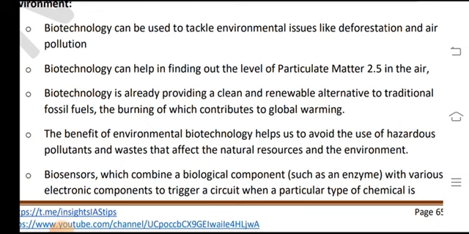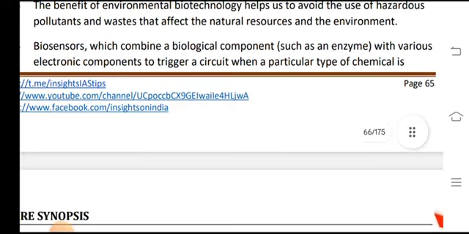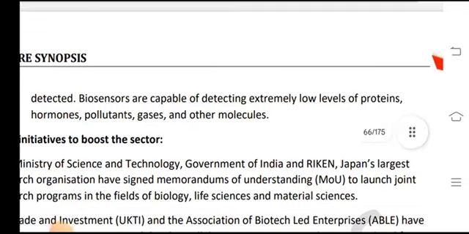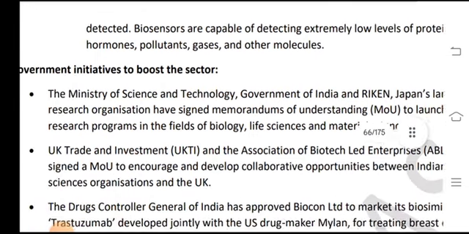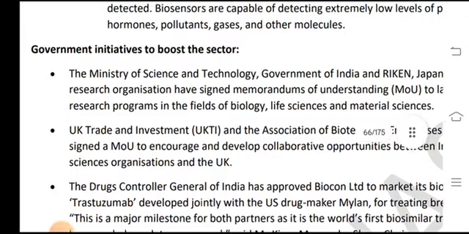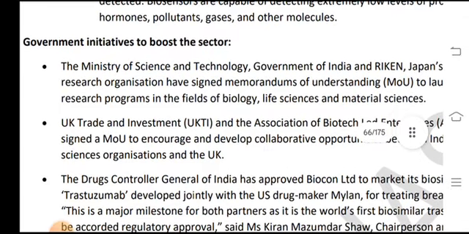Biosensors combine biological components such as enzymes with electrical components to trigger a circuit when a particular type of chemical is detected. Biosensors are capable of detecting extremely low levels of proteins, hormones, pollutants, gases and other molecules.